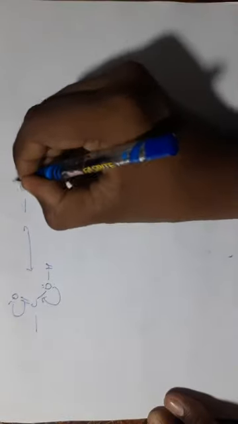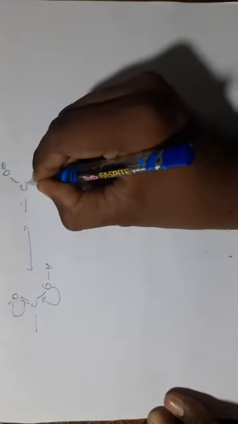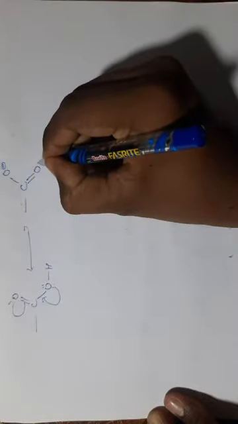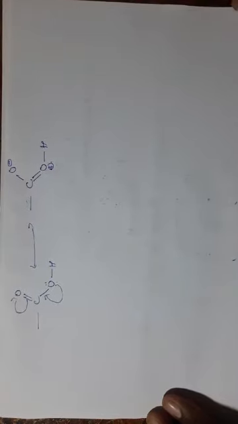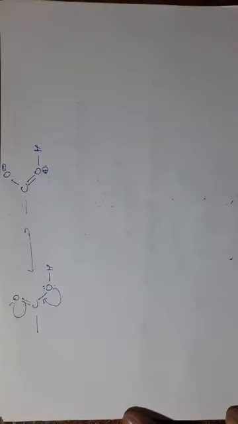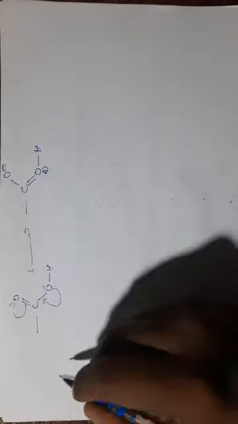These pi bonds are delocalized because the oxygen contains a lone pair of electrons. This lone pair of electrons shifts to the bond between the carbon and oxygen, and then the pi bond shifts to the oxygen to give a resonance structure, which is C single bond O minus, C double bond O H. Like this, the pi bonds are delocalized and undergo resonance.